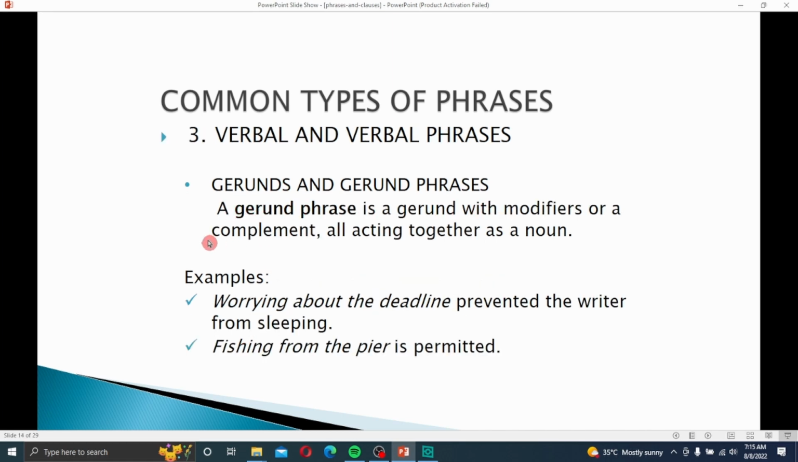Gerund phrase. A gerund phrase is a gerund with a modifier or a complement acting together as a noun. So, worrying about the deadline prevented the writer from sleeping. Worrying about the deadline is the gerund phrase. Sleeping is also a gerund. So now you understand gerund and gerund phrases.